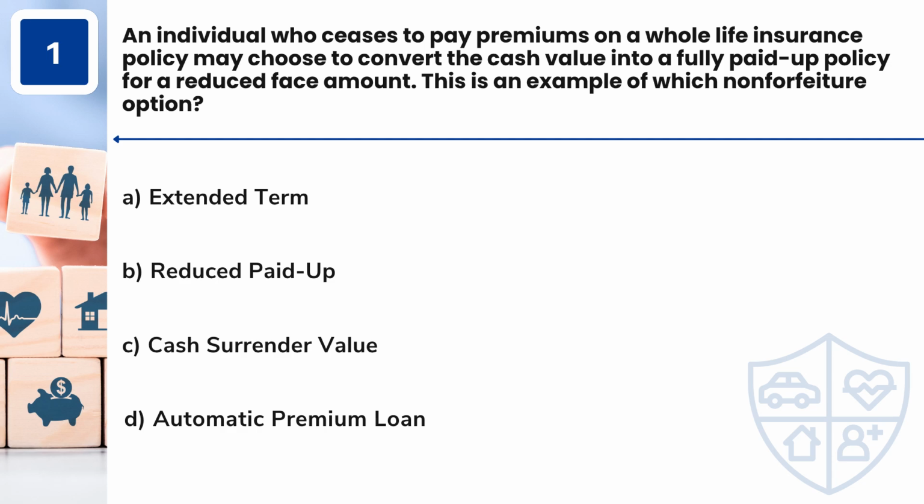Question 1. An individual who ceases to pay premiums on a whole life insurance policy may choose to convert the cash value into a fully paid-up policy for a reduced face amount. This is an example of which non-forfeiture option? A. Extended term. B. Reduced paid-up. C. Cash surrender value. D. Automatic premium loan.